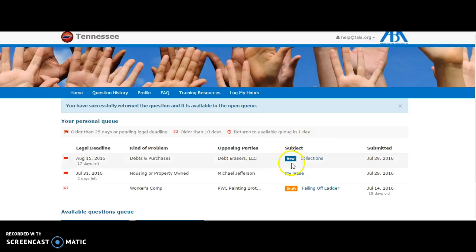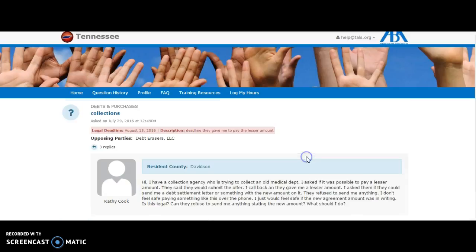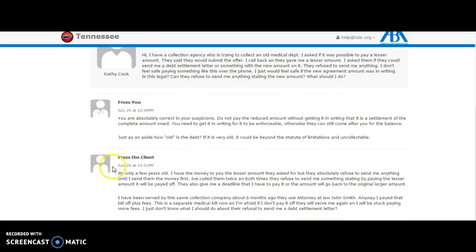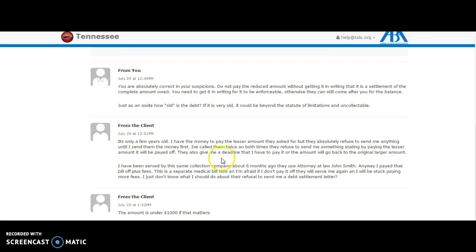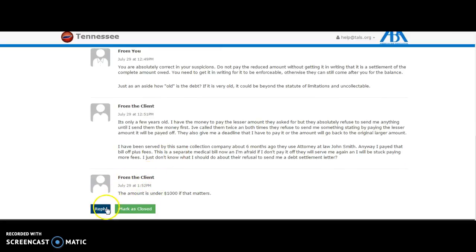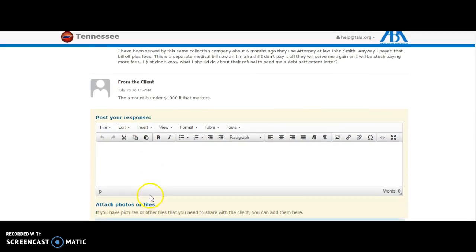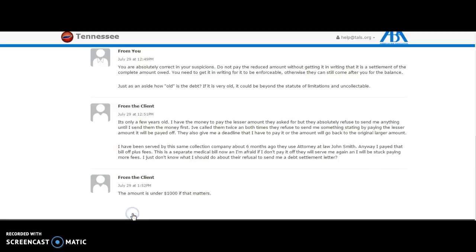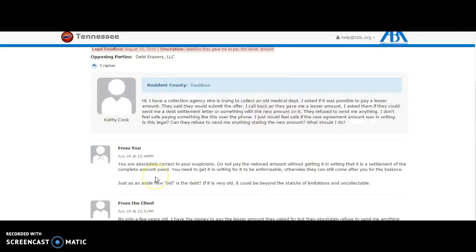You see that there's a new box here to indicate that they have a new response to a question that they've already answered. Here's the original question. The attorney gave this response. The client answered their inquiry, and the client also gave them a little bit more information. The attorney can now reply and provide additional information here, and even upload photos or files that you want in order to help the client understand more about the advice you're giving them. You can save as a draft, submit, or cancel. When you cancel, you'll see that the question's waiting for you.